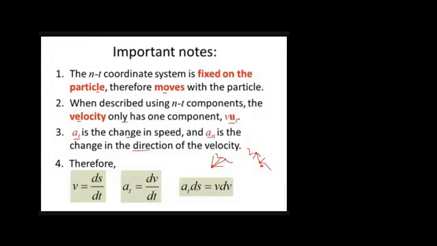As we know, velocity is basically the time derivative of displacement, or ds by dt. In the n-t coordinate system, v has one component, that is vt. So the acceleration that we can use in this equation will be the tangential component of the acceleration. As we know, acceleration is equal to dv by dt, and since we can have only one component in the n-t coordinate system, at is basically equal to dv by dt, right?